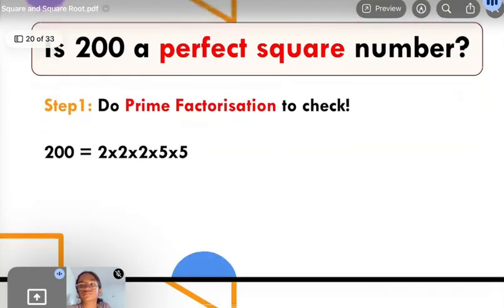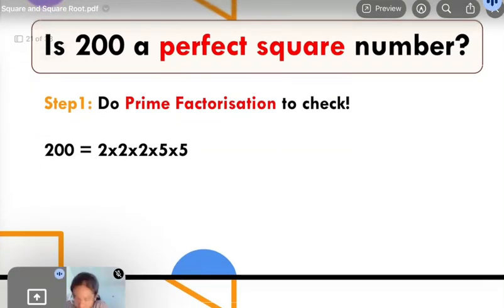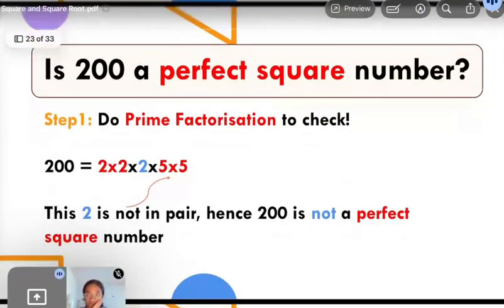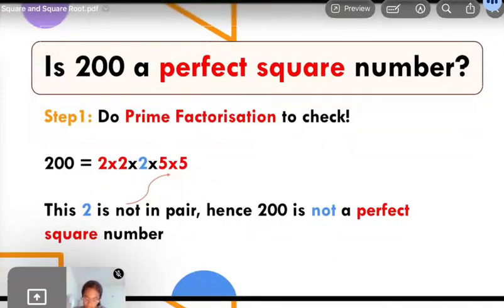After doing the prime factorization, I'm getting 2 into 2 into 2, 5 into 5. I hope everyone got the same answer. Now, if you focus on this, this middle 2 is not in pair. Hence, 200 is not a perfect square number. Not because of any random reason. Sir, it is ending with 0. Sir, it is starting with 2. Those are not the reasons.